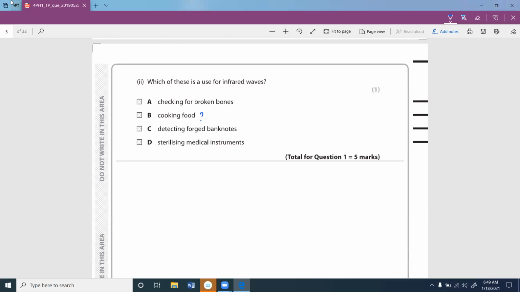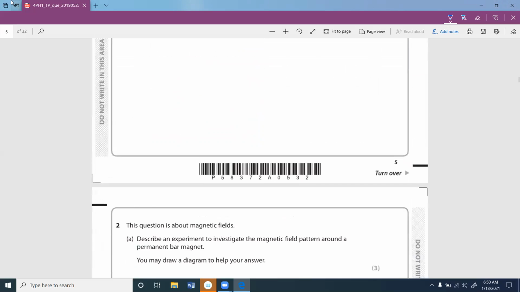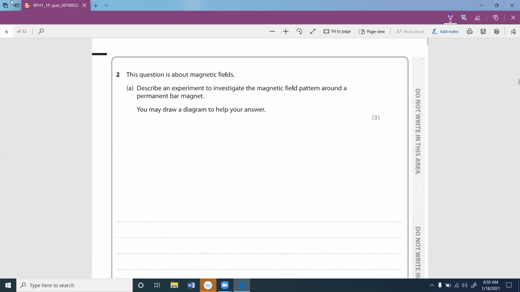Detecting forged banknotes, no. Sterilizing medical equipment, no, for sterilizing we use gamma. So that one is ultraviolet and this is X-rays, but cooking food is the most appropriate answer. Basically we use microwaves for cooking food, but IR can also be used because it is heat radiation, so it's not much of a problem.